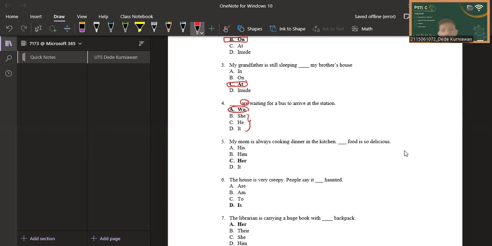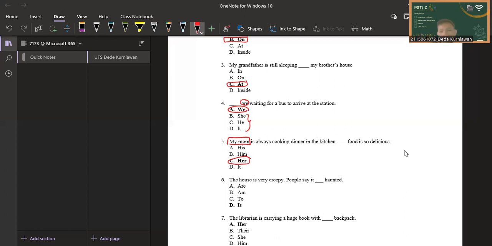Next, number 5 is, my mom is always cooking dinner in the kitchen. Blank food is so delicious. Selection A is not suitable because here we know that it's mom, and mom is a woman, so it's not A. B, "him," is also not correct because mom again is a woman. C, "her," is correct because mom is a woman. So the answer is C. "It" is also not correct because mom is a woman again.